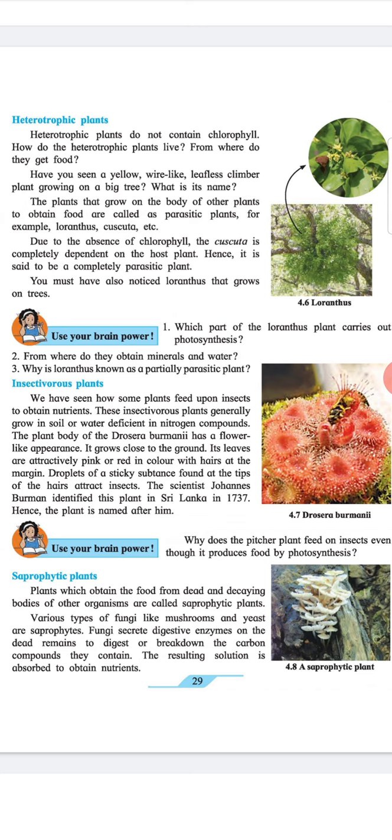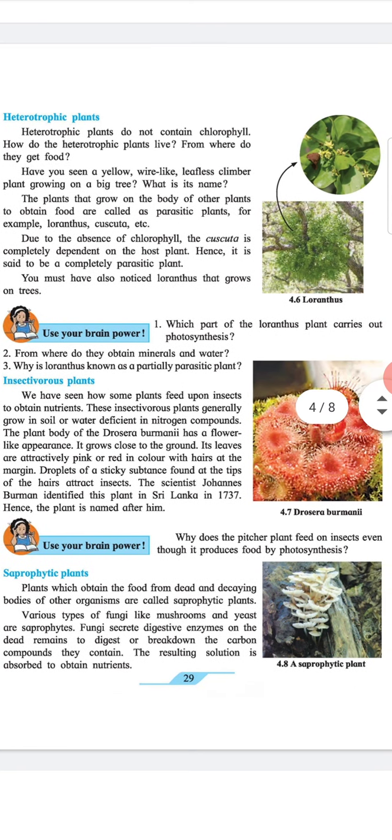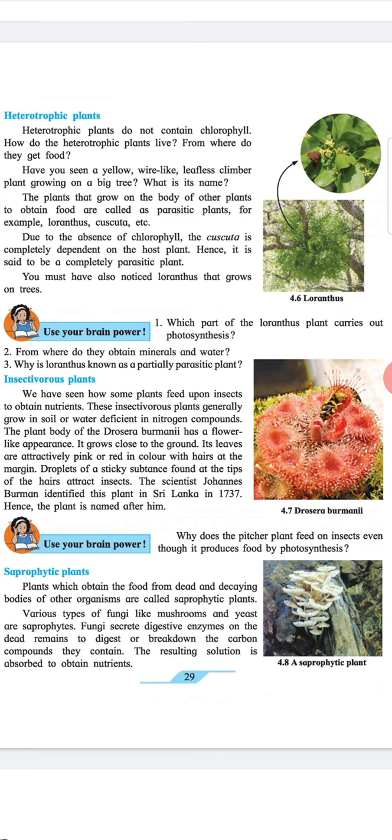The scientist Johannes Burman identified this plant in Sri Lanka in 1737. Hence, the plant is named after him. Use your brain power. Why does the pitcher plant feed on insects even though it produces food by photosynthesis?